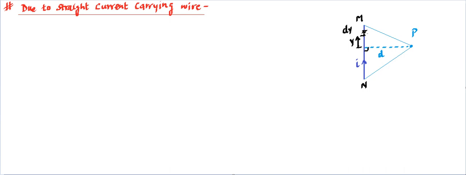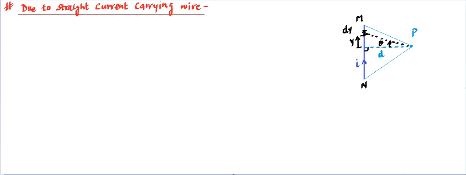And let's say this point which we have opted is making a certain angle with this P location. So let me construct it, this is location P, and this angle we are measuring in this way, and this angle is, let's say, theta. Mind it, we are calling this theta, so you need to keep that in mind. Now either we can integrate in terms of y, so we need to use the length of the wire, or another way is we can give our answer in terms of theta. Generally writing the answer in terms of theta is quite easier than writing in terms of length, so we will be putting the limits of theta.